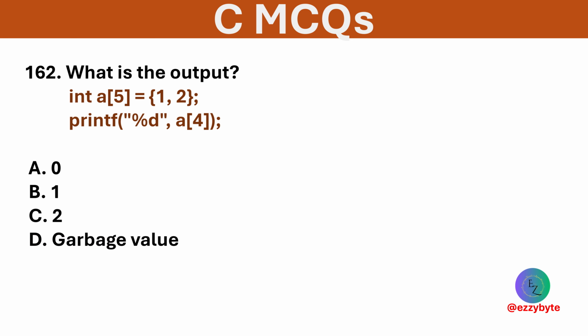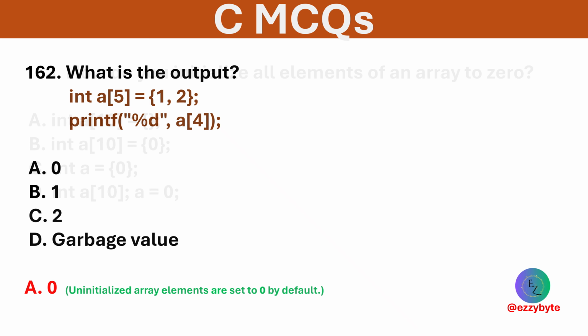What is the output of the following? Options are 0, 1, 2, and garbage value. Option A is correct. Uninitialized elements are set to 0 if partially initialized.